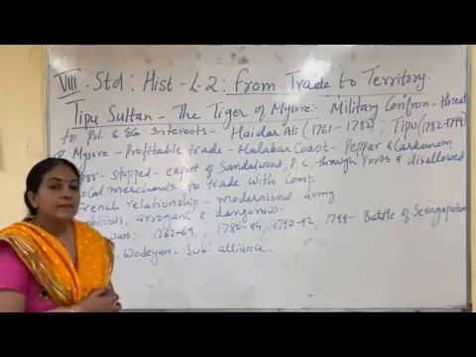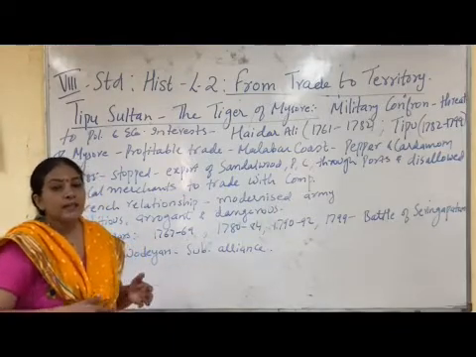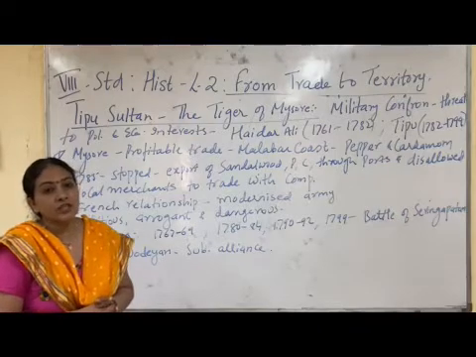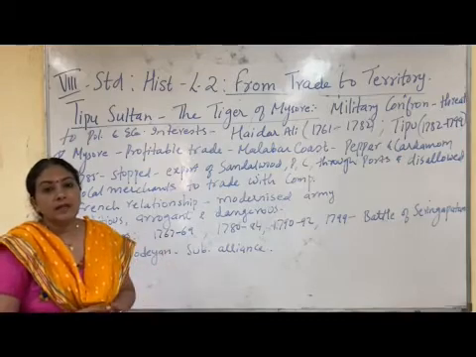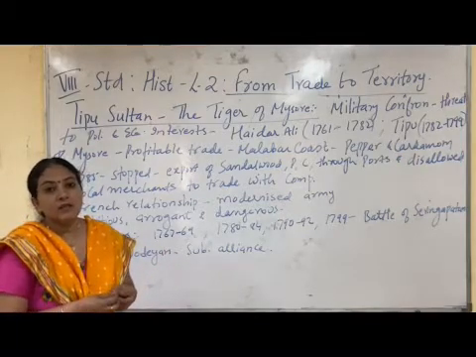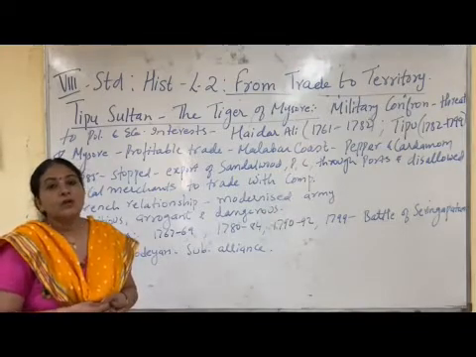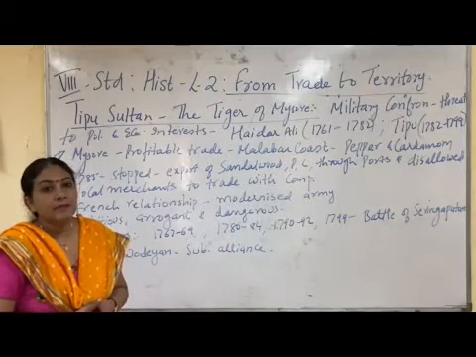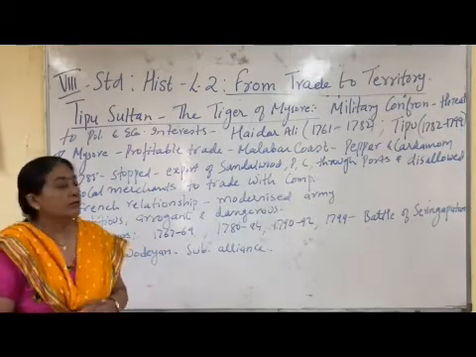Moreover, at that time Tipu Sultan and Hyder Ali maintained a good relationship with the French, and the French were already enemies of the British. So the French helped Mysore to expand their army and gave good military training to the Mysore people.